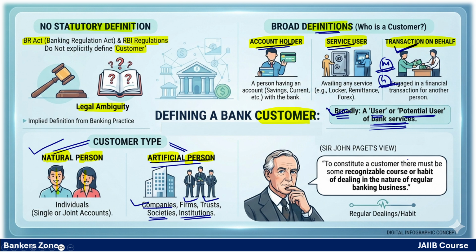Okay. Now further, Sir John's view on the customer. To constitute a customer, there must be some recognizable course or habit of dealing in the nature of regular banking business. So basically, a person who does regular activity with the bank can be the customer as per Sir John Paget's view.